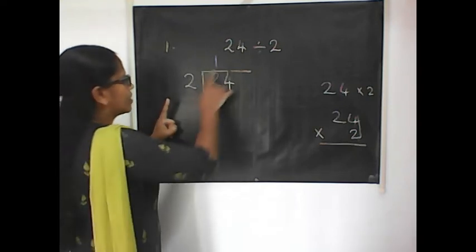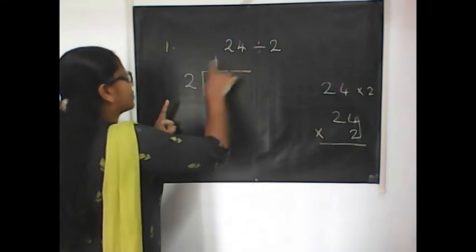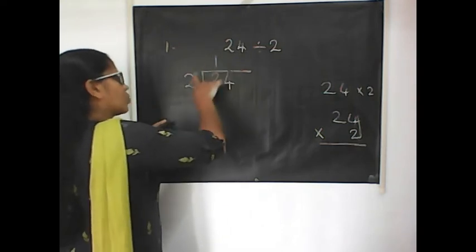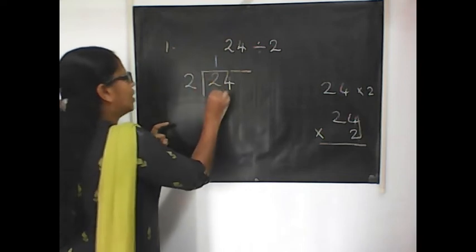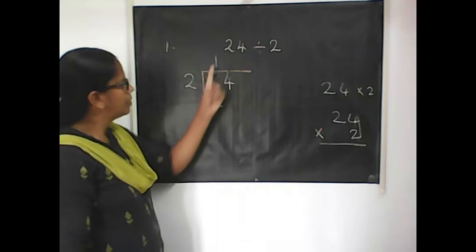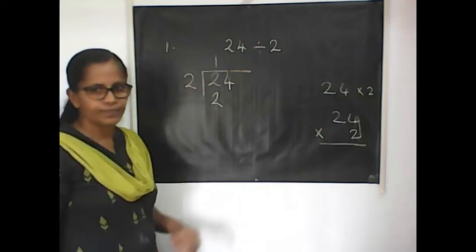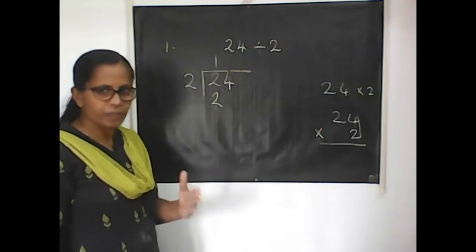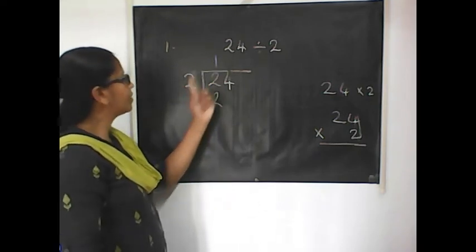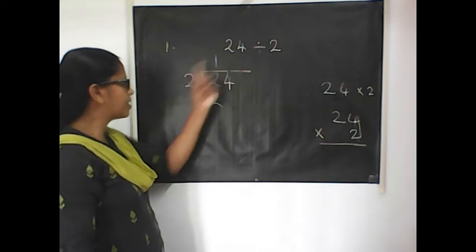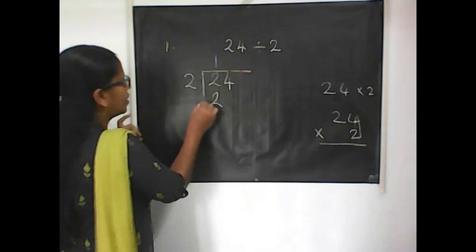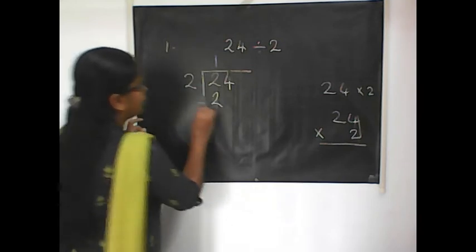After doing this, you multiply this one, 2 into 1. Second step, after getting the answer here, multiply this 2 into 1, 2. That you write just below this number. Okay? 2 into 1, 2. I hope the second step is also clear. Step by step you have to do it. First step, check this number and write the quotient there. Then multiply. Write the product here. Third step, subtract. Draw a line.